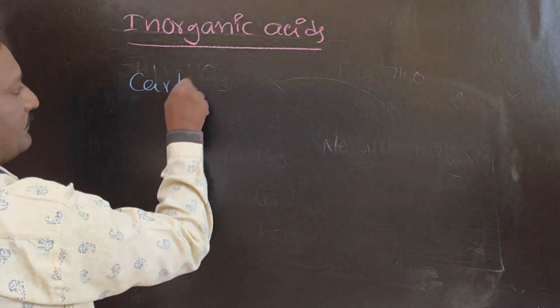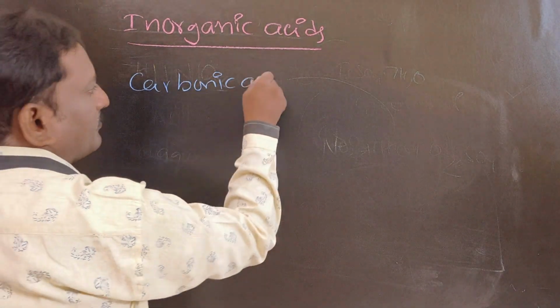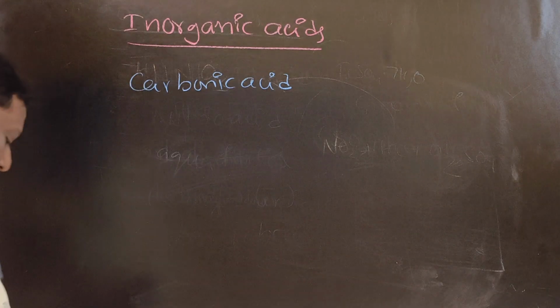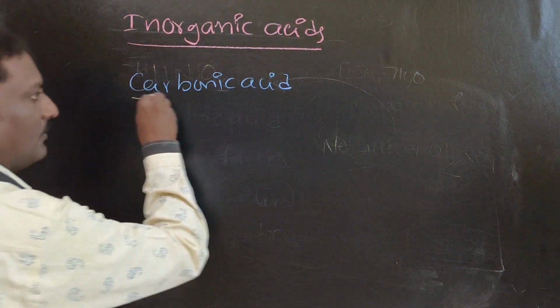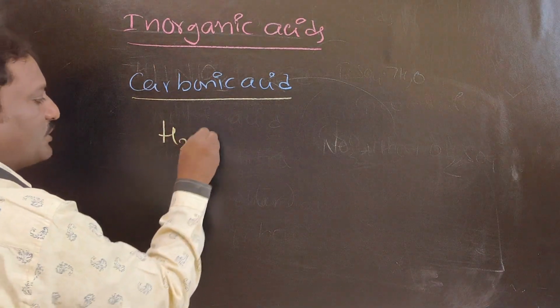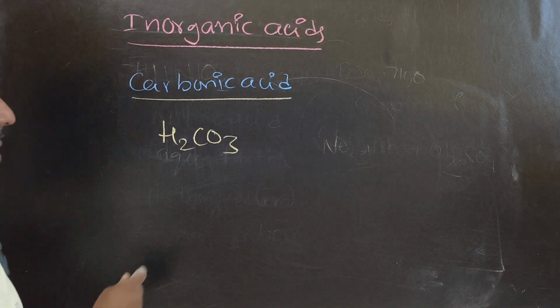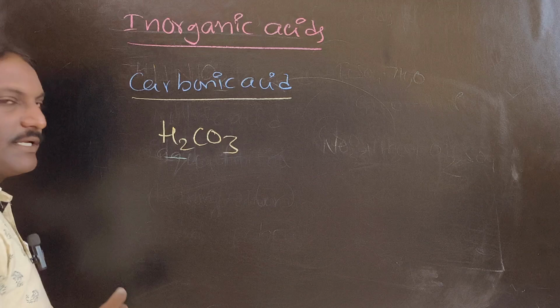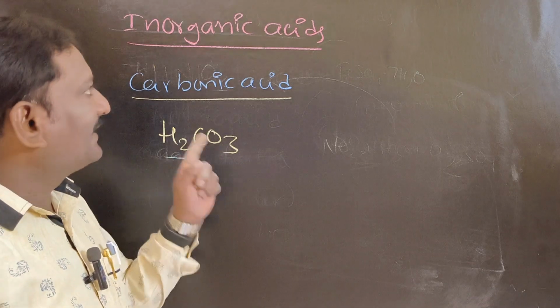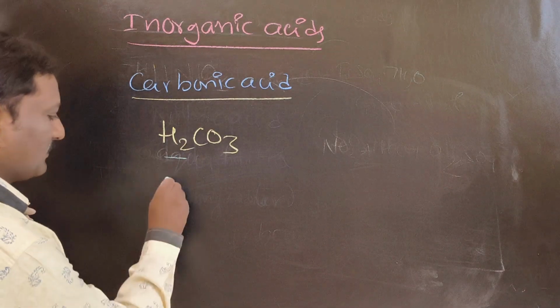Carbonic acid. Chemical formula H2CO3. Listen carefully, it's a very important one. It's an inorganic acid, but it's a weak acid. Please remember that.